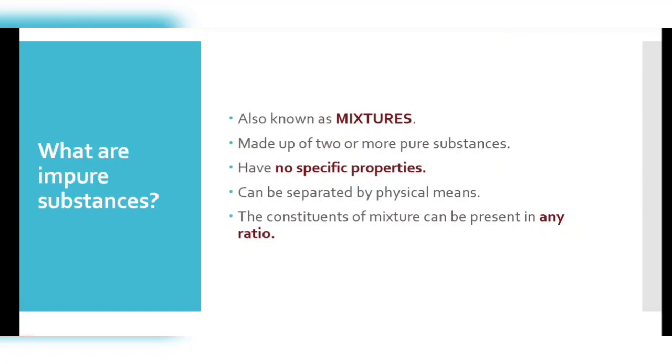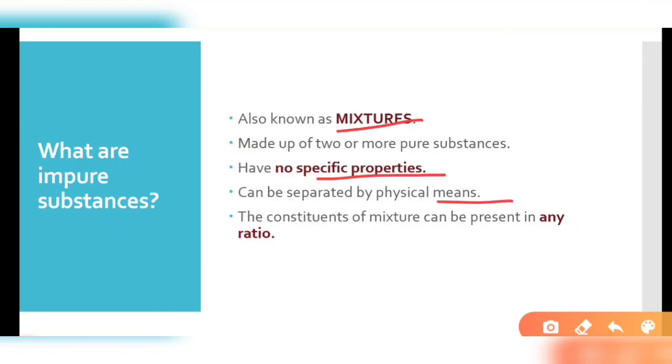Impure substances we call mixtures, and they are made up of two or more pure substances, like elements or compounds. If we mix different compounds and elements together, but not in a fixed ratio, they are considered mixtures. They do not have any specific properties, because every constituent of the mixture reflects its own property. They can be separated by physical means, here meaning normal heating, filtration, or sieving.